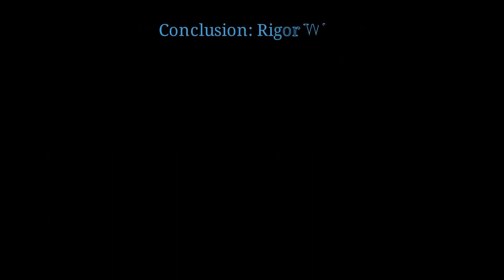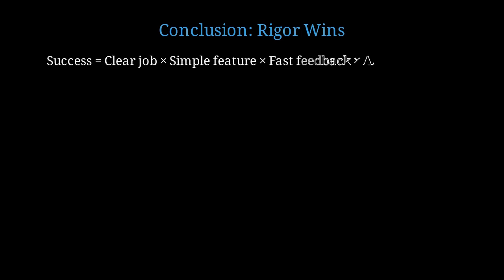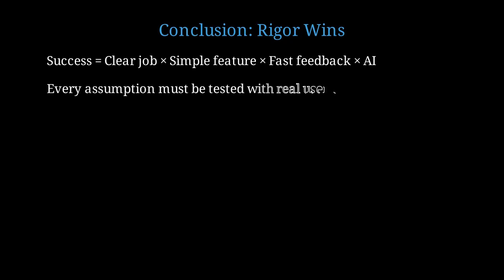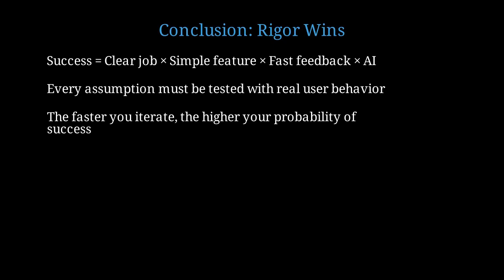In conclusion, designing a compelling MVP is not an art. It is a science. Success equals clear job definition, times simple feature, times fast feedback loops, times AI-powered analysis. Every assumption must be tested with real user behavior, not surveys or opinions. Behavior is truth. The faster you iterate, the higher your probability of success. This is mathematically provable and empirically verified.